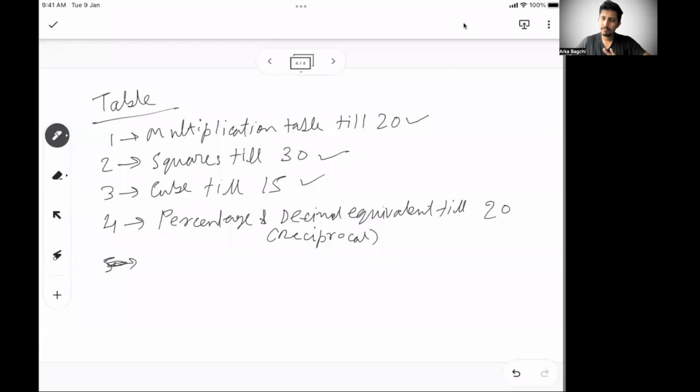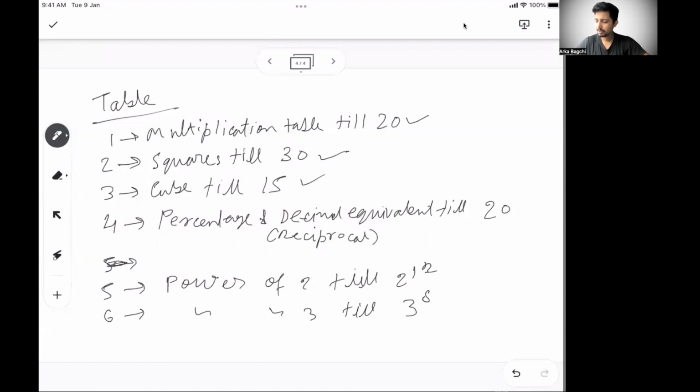Along with this, there are a couple of things you can remember if you want. Power of 2 till 2 to the power 12. So if someone asks you the value of 2 to the power 7, 128 should be on top of your mind. Similarly, power of 3 till, let's say, 3 to the power 8. Again, 3 to the power 5, absolutely 343 on top of your head. Sorry, 243. These are the things you just need to learn by heart, and you should be fine with this.